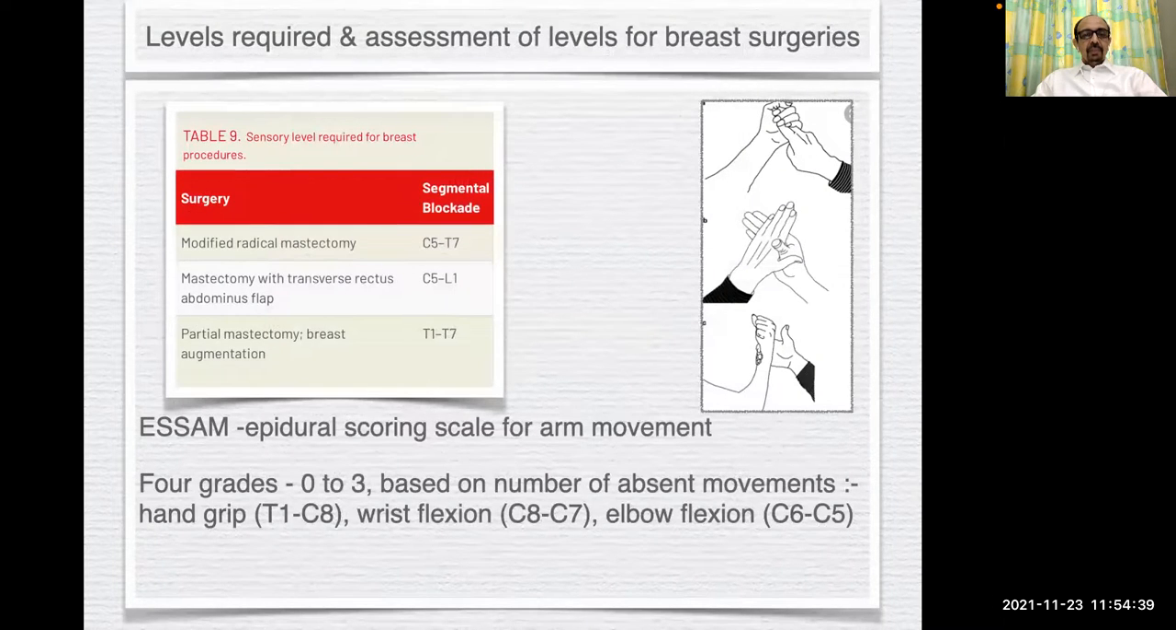These are the levels required for different types of breast surgeries, like MRM requiring C5 to T7, mastectomy with transverse rectus abdominis flap may require C5 to L1 level. Partial mastectomy needs only T1 to T7, and the epidural scoring scale for arm movement can be used to test the levels achieved for breast surgeries using segmental spinal.